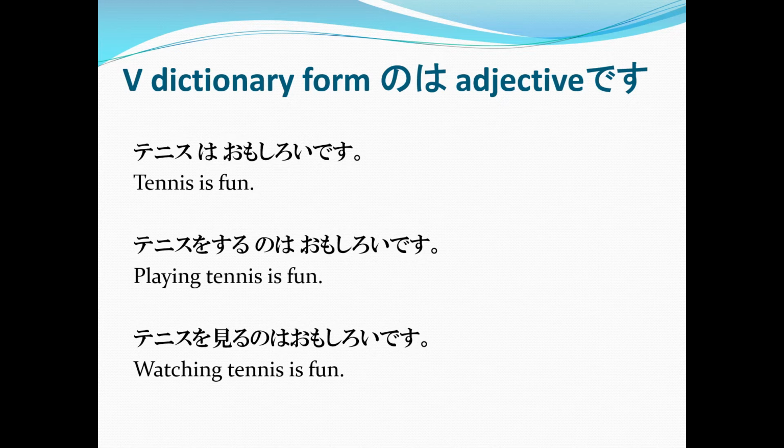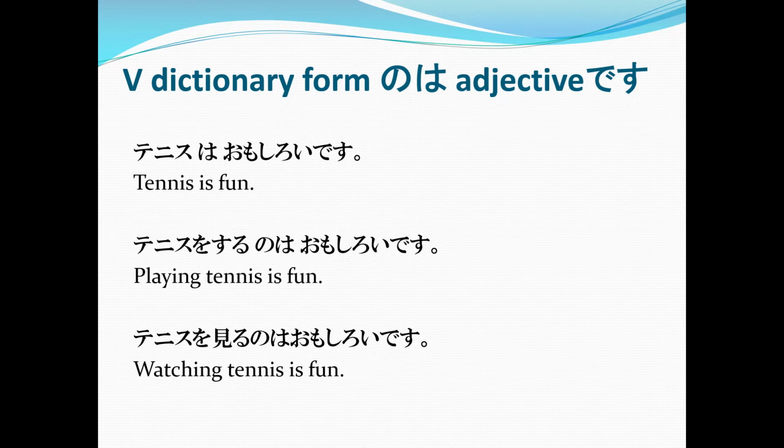Again, the first sentence, tenisu wa omoshiroi desu, simply refers to tennis as a sport, while the second and the third examples are more specific in referring to either playing or watching tennis.